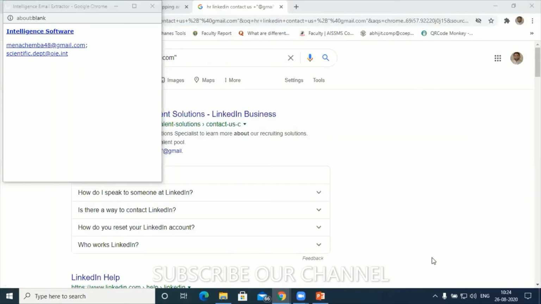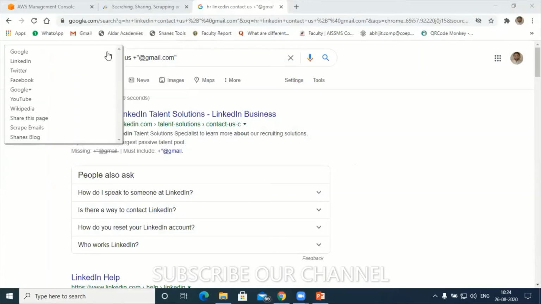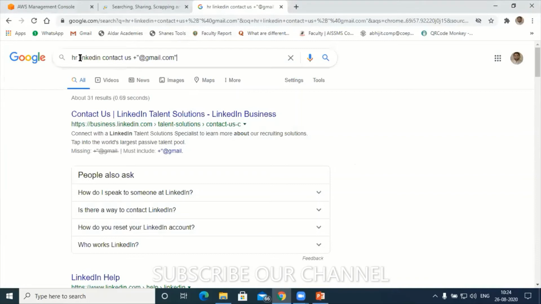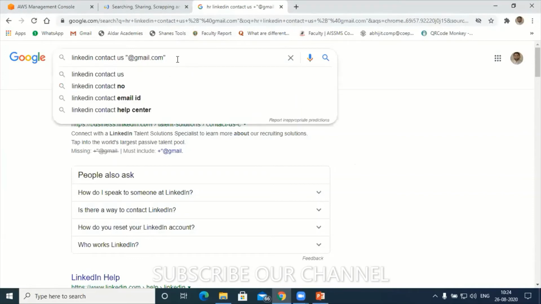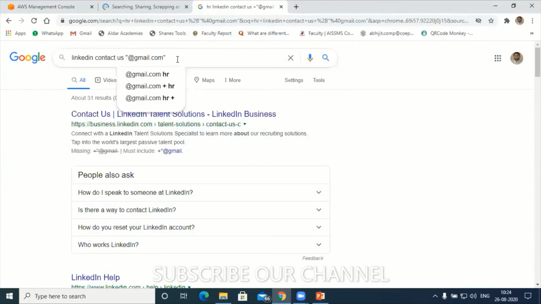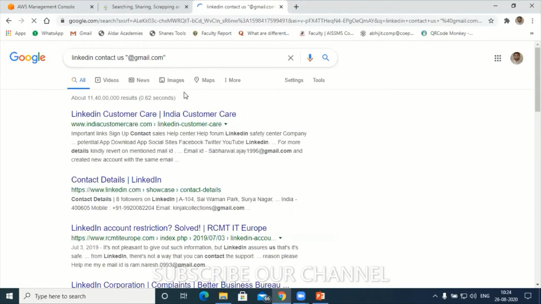So similarly, if your keywords are good, if you are using very strong keywords, let's say I'll use LinkedIn, contact us. Let's say I will remove this plus symbol and use only at the rate gmail.com. Let's say again you enter it. So we are going to get, see here.